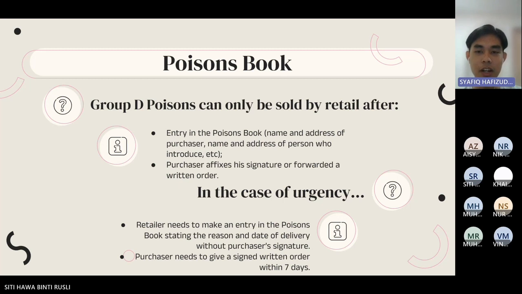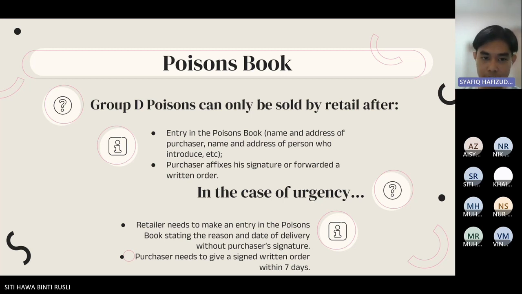The sale of Group D poison must be recorded in the poisons book. The entry in the poisons book includes the name and address of the purchaser, the name and address of the person who introduced the purchaser, and the quantity and name of the poison supplied. The purchaser must affix his signature in the book or forward a written order.